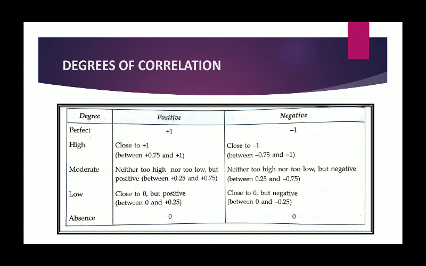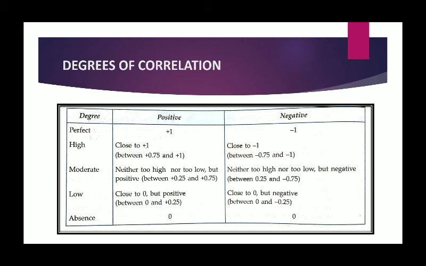After the perfect case comes the opposite end, which is called absence of correlation. If there is no relationship between two variables, we say that there is no correlation. They are uncorrelated. And in such a case, a change in the value of one variable has no particular effect on the change of the other. And in this situation, the value of r, which is the correlation coefficient, is equal to 0.